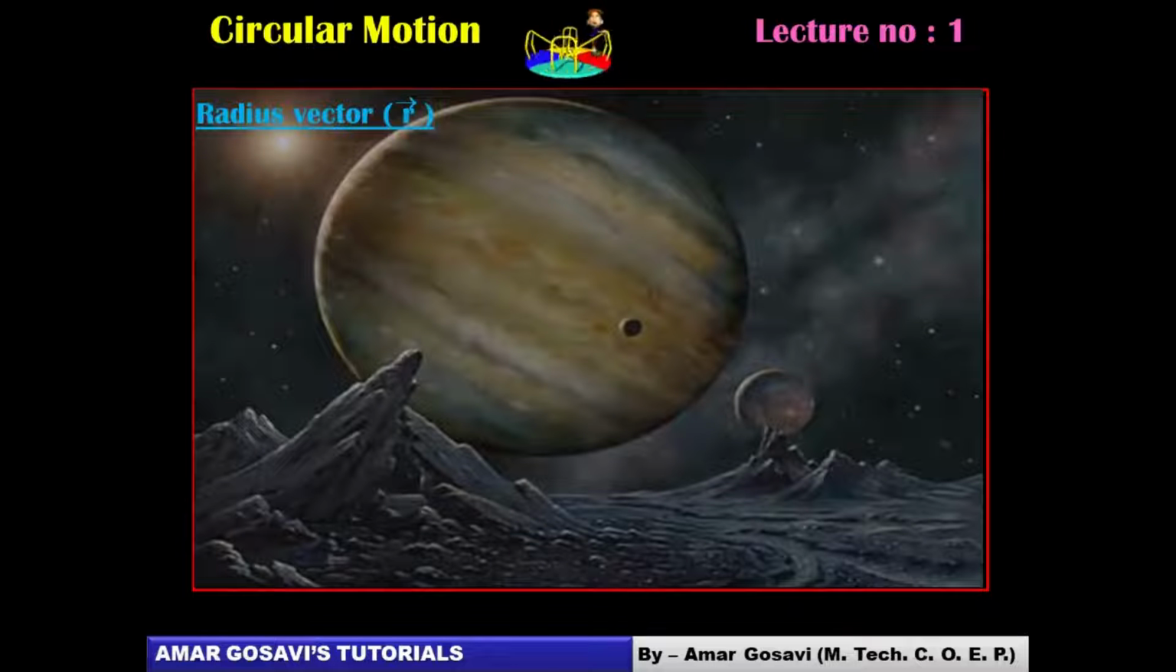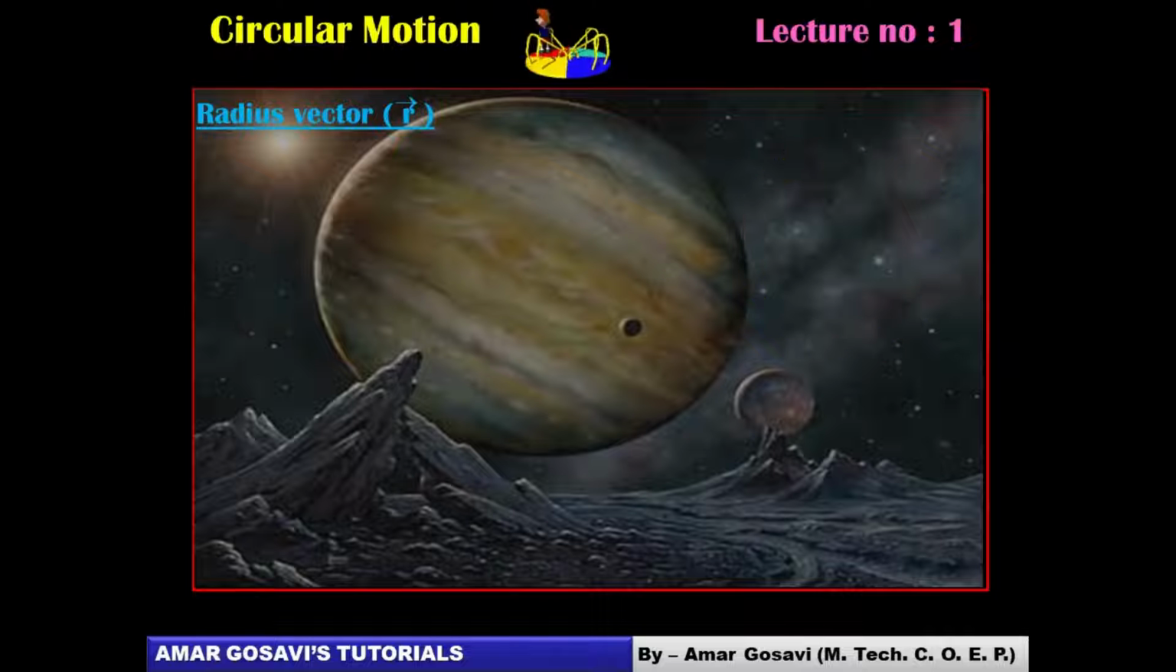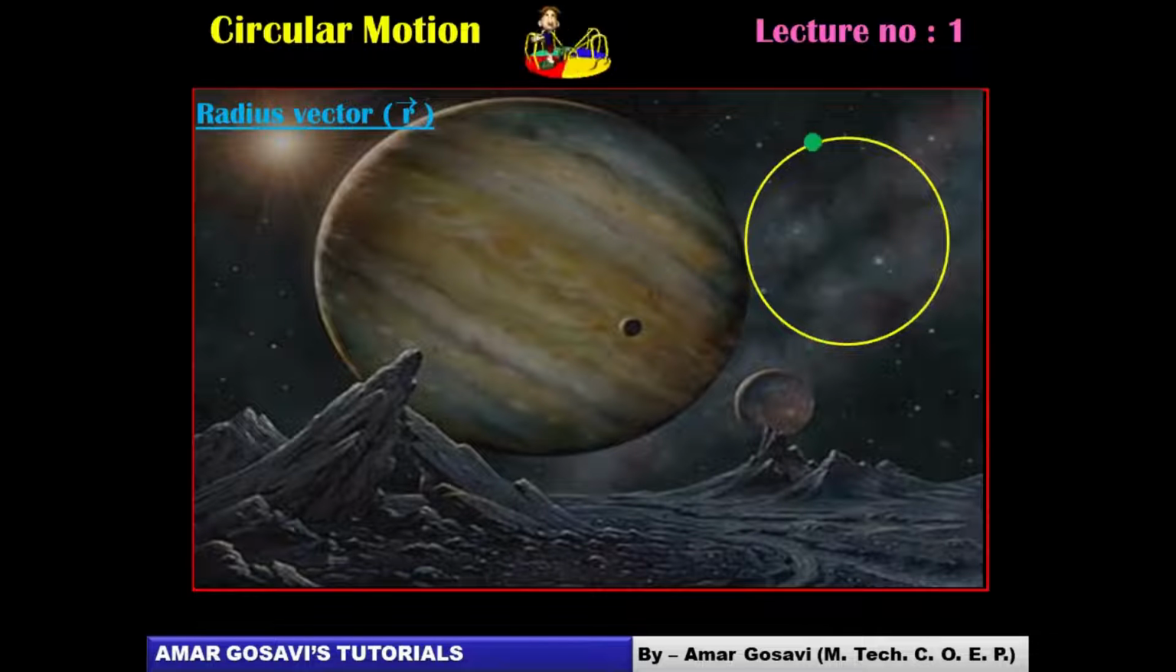The first thing which we need to define while understanding circular motion is radius vector, which is represented by the notation r bar, you can see. Now, when we talk about radius vector, let's understand this diagram once again. Here is a particle which is performing circular motion as seen in the animation. Say the yellow dot stands for the center. Now, if I join the center and the particle with the help of some vector, that vector is called the radius vector.